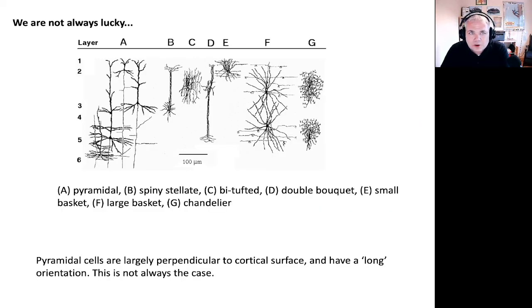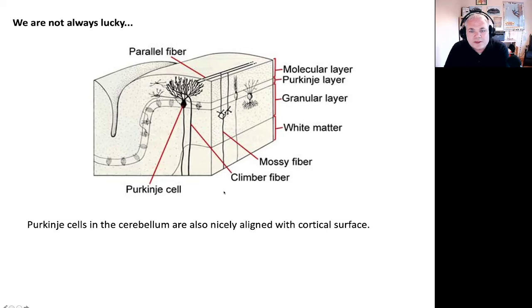I wanted to make the point that we're not always so lucky. It's not always the case that cells all line up orthogonal with cortical surface in the same sort of way so that the electrical field summates and is appreciable at the surface of scalp. These are those pyramidal cells which tend to have this sort of orthogonal orientation with the dendrites at the top of cortex, but we have other types of cells in the brain that do not have this same organization, and these do not create electrical fields that we can measure from the scalp surface. You have this, for example, in the cerebellum, where you have these Purkinje cells.